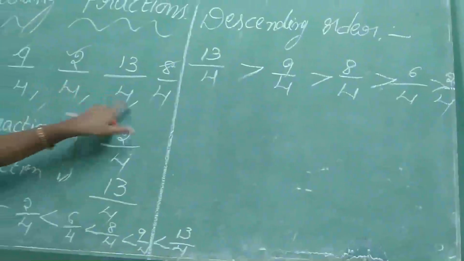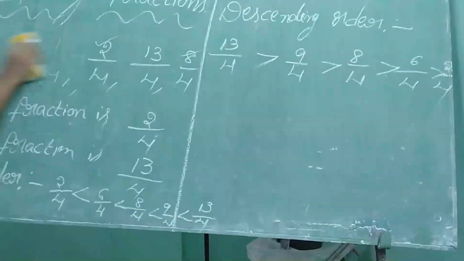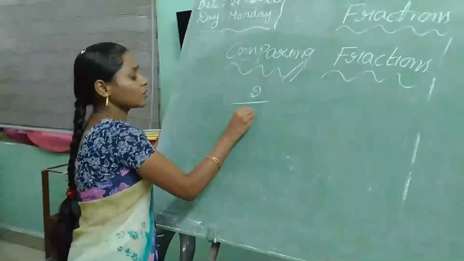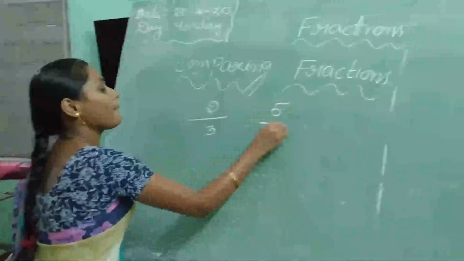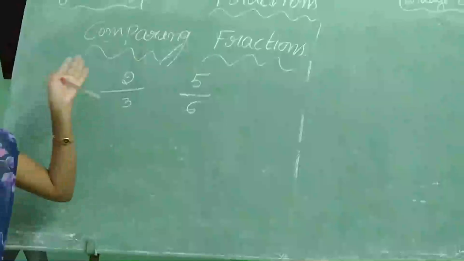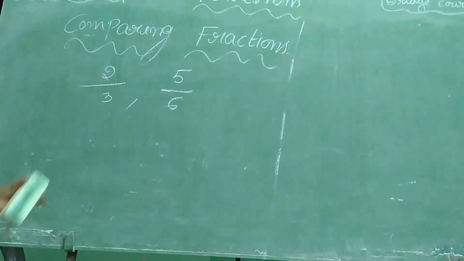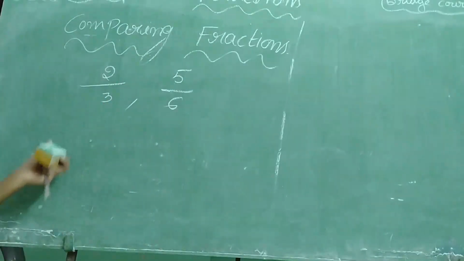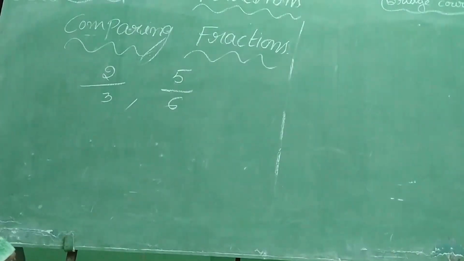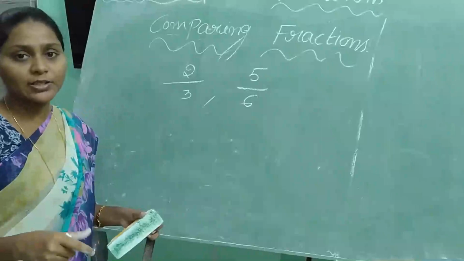That was for like fractions. Now you have to see the unlike fractions. Take two fractions, 2 by 3, 5 by 6. I will ask which is the smallest fraction, which is the biggest fraction. Can you say that one? No, because here denominators are not same. If the denominators are not same, what will we do? We have to write equivalent fractions.